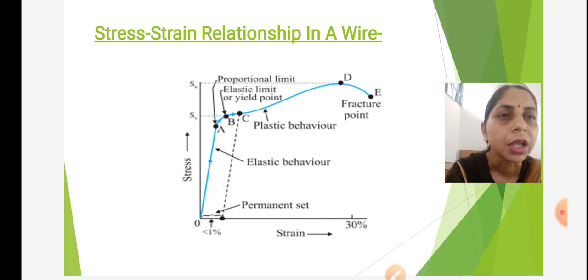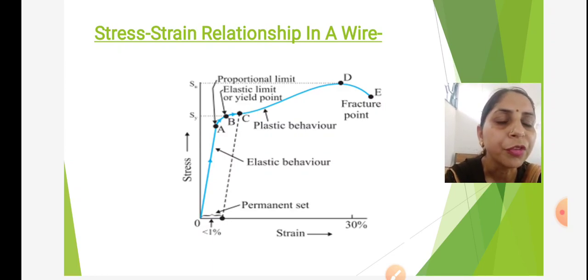After which, if we increase the load in the wire, then wire will show necking, and if we go on increasing the load, then at point E, the wire will break, or we can say point E is the fracture point. In this way, we can see how stress and strain are related to each other in a wire.